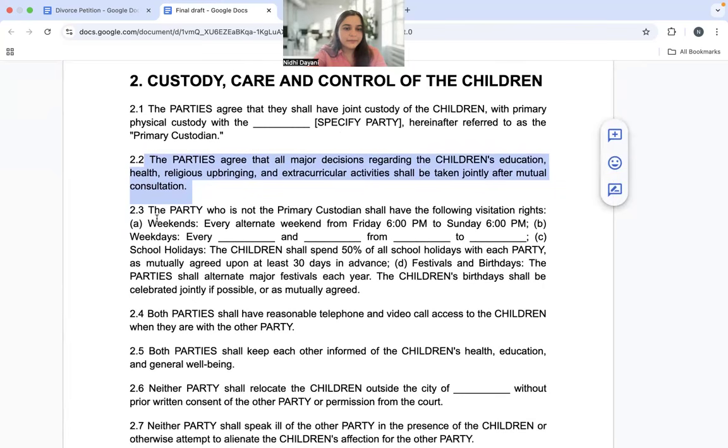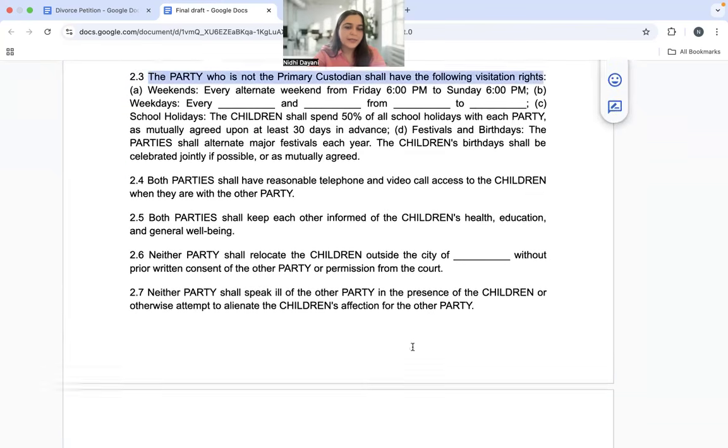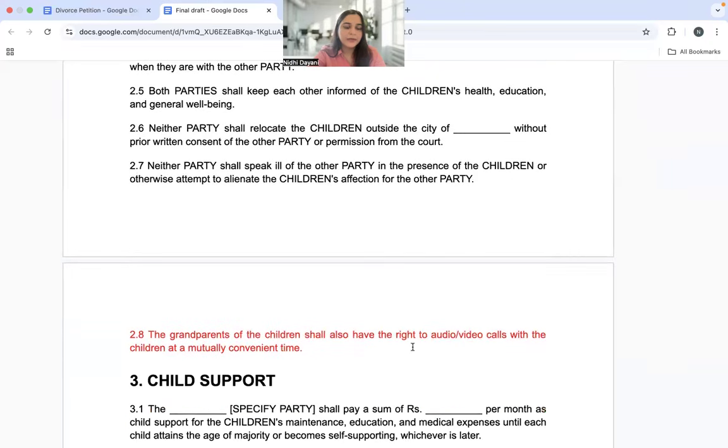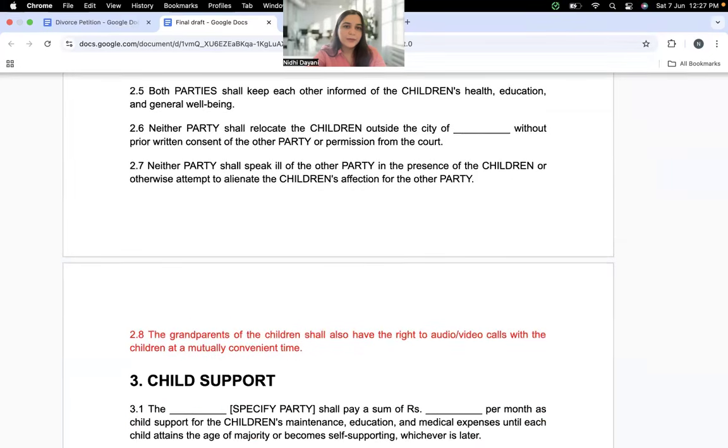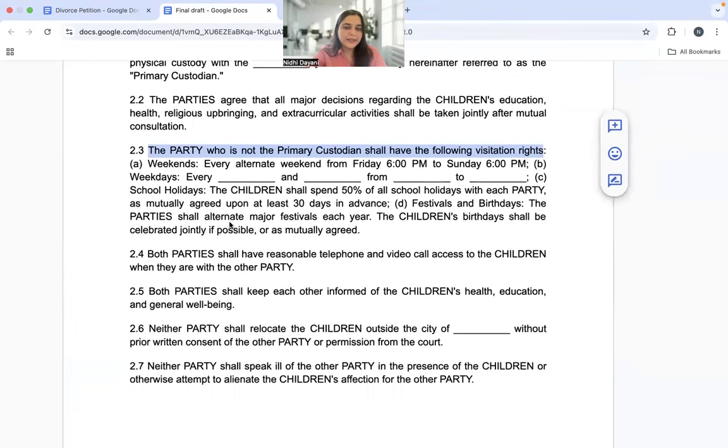Then visitation rights have been given. All the other points have been clearly, right.